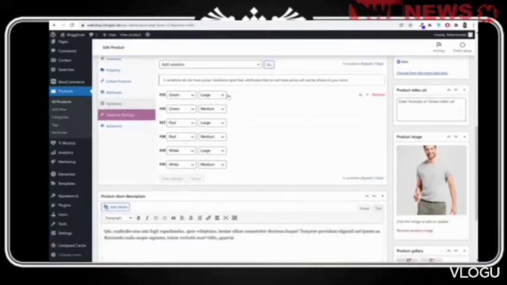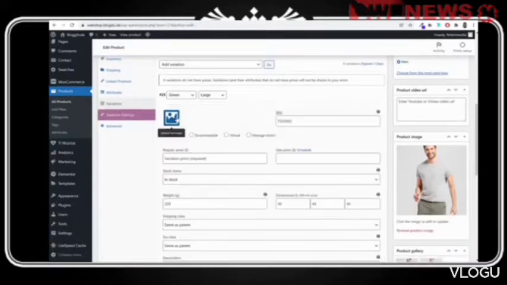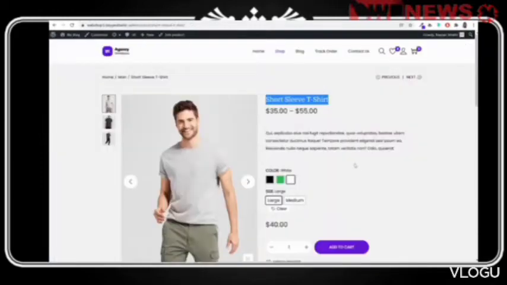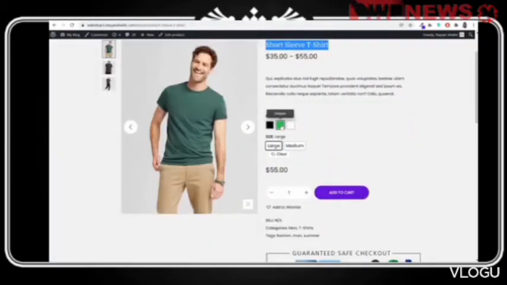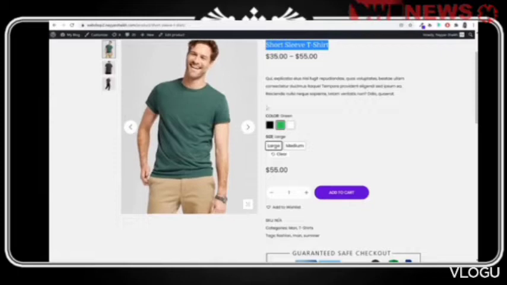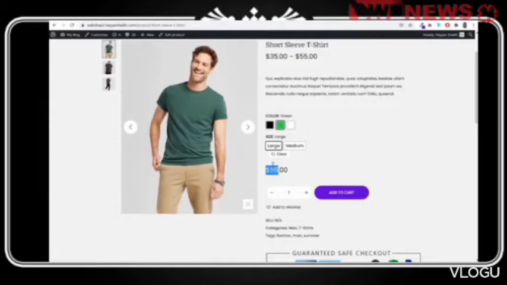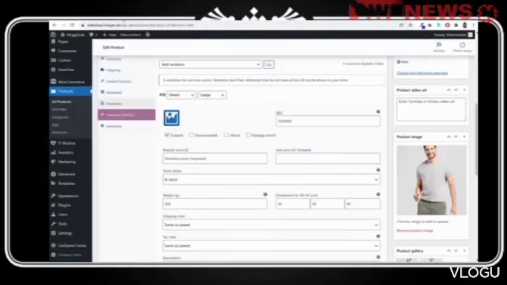Now first we have to set options for green large. Whenever somebody selects green, for example, I want the image to automatically change and the pricing also to change. For example, here it is, as you can see, green large 55. If somebody selects green medium, it will be 45. If somebody selects black, image changes, price changes, and so on.